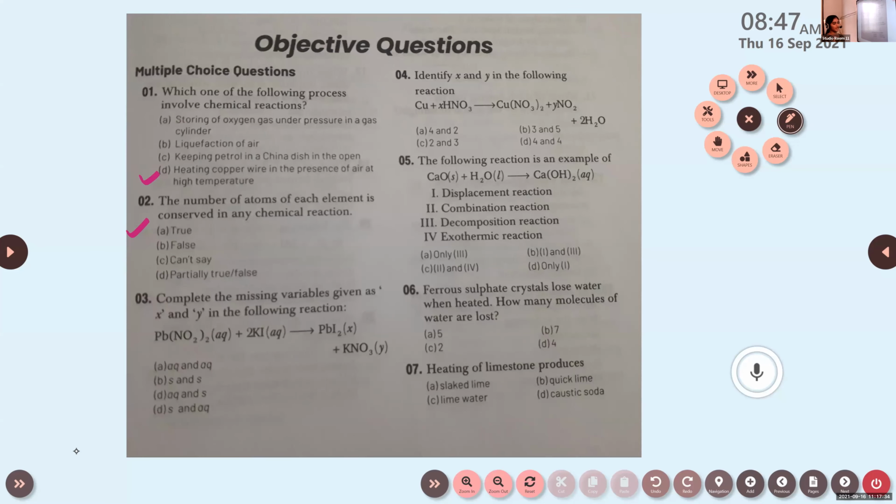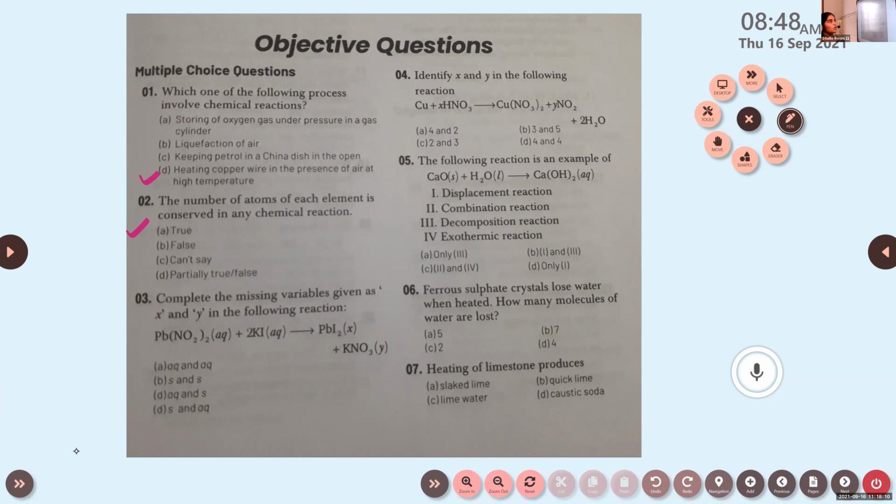In a double displacement reaction, there will be a precipitate, right? That precipitate is in solid state. So among these two products, which one has solid state? Lead iodide or potassium nitrate? A yellow colored precipitate is obtained. Then you can tell me. That is lead iodide.